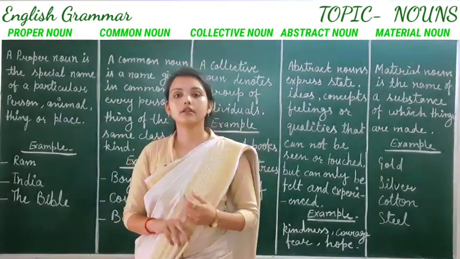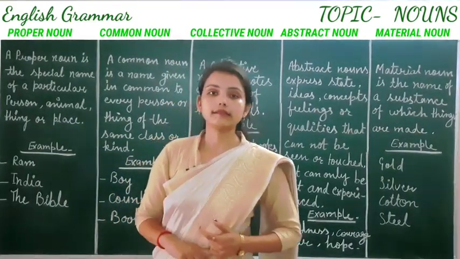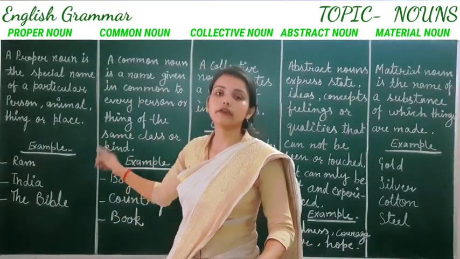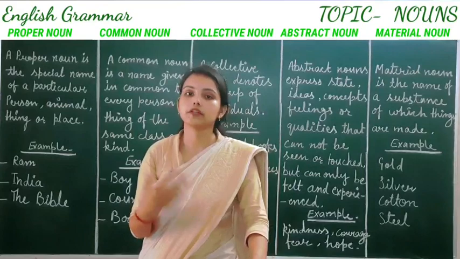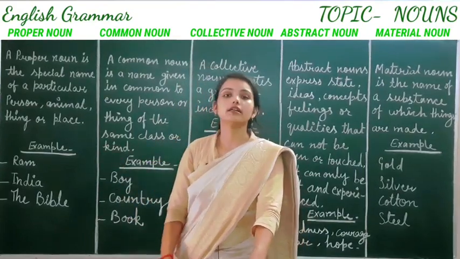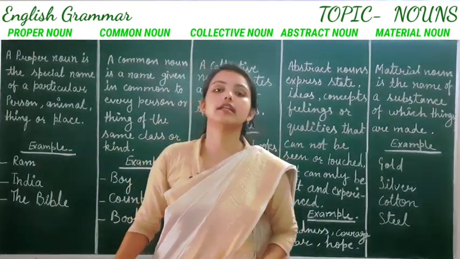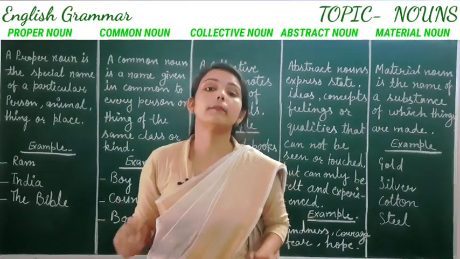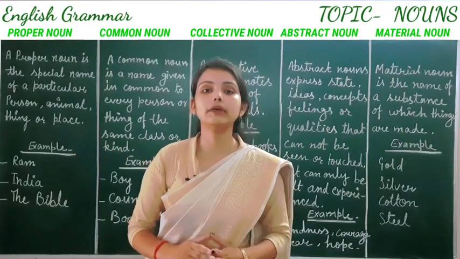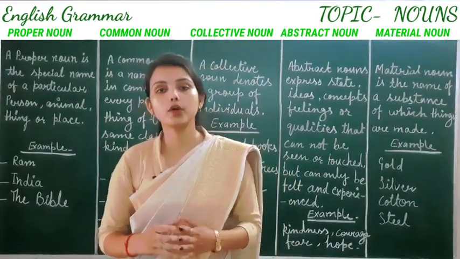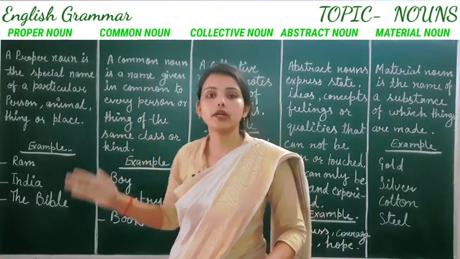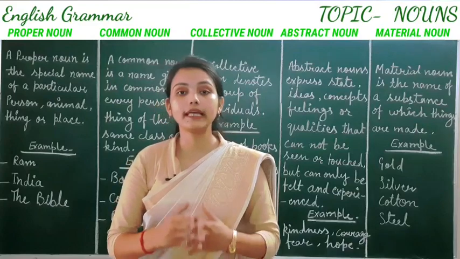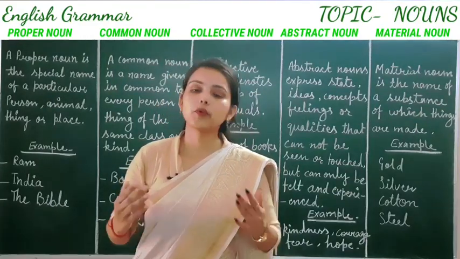Proper noun means the special name of a person, place, animal or thing. For example, Ram. Ram is the name of a special boy, special person. Second is India. India is the name of a special country, a particular country. Third is the Bible. The Bible is not a common book. The Bible is a famous book. The Bible is the name of a particular book. So, these are some examples of proper noun. It means when we are talking about a particular, a special person, place, animal or thing, that is proper noun.